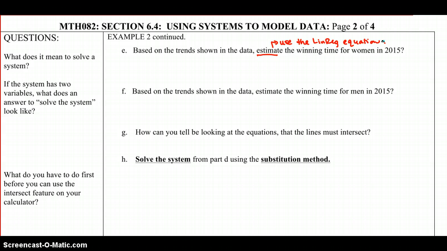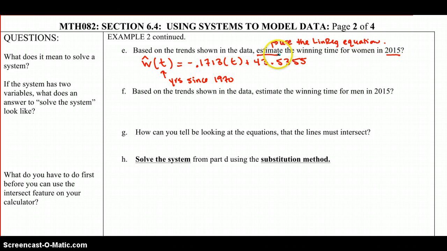So we had our equation, our estimated winning time for women was negative 0.1713 times t plus 43.5355, and t was years since 1970.